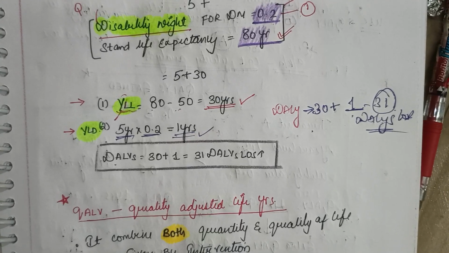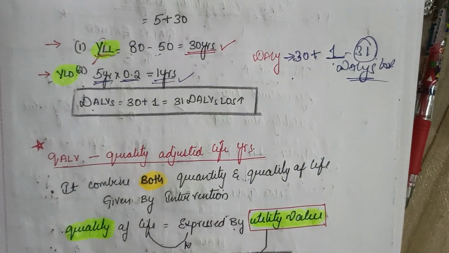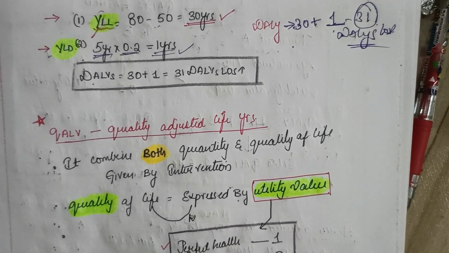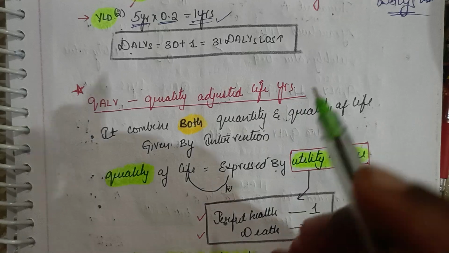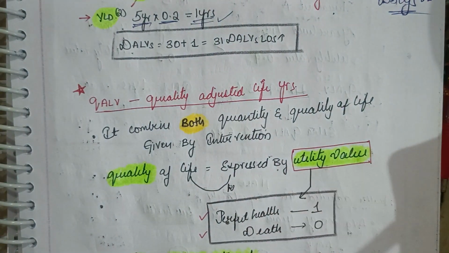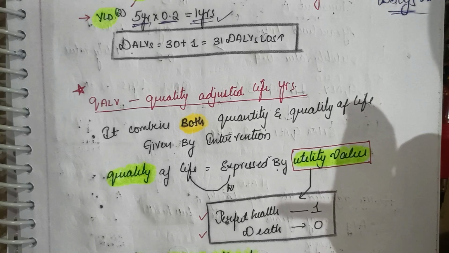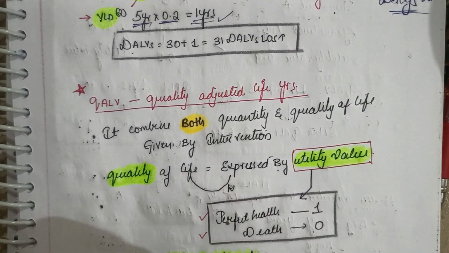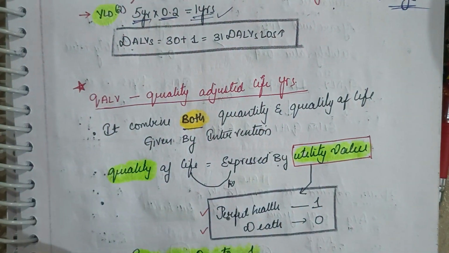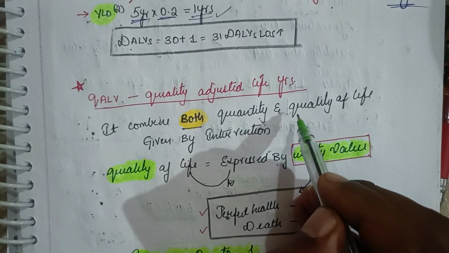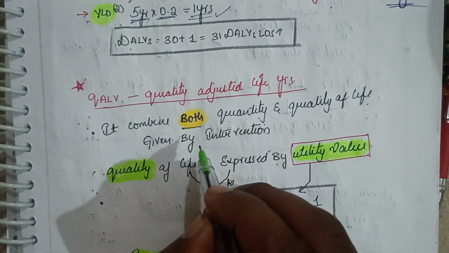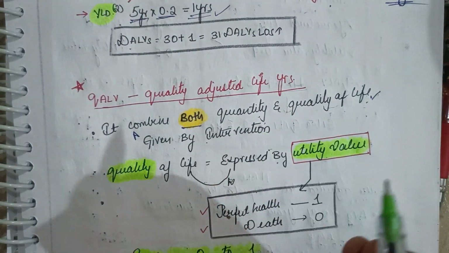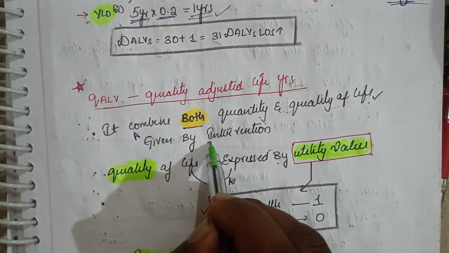That's the basic point, and that's the basic we need to understand, right? Now let's go with some other measures. The next measure is quality adjusted life years. Now we need to understand one important basic concept: this combines both quantity and quality of life, and it considers both quantity and quality of life given by an intervention.